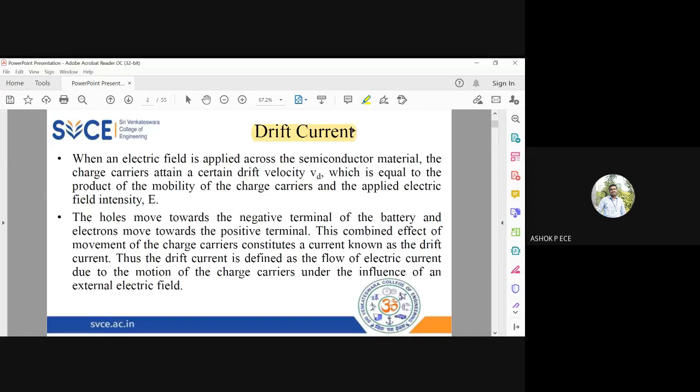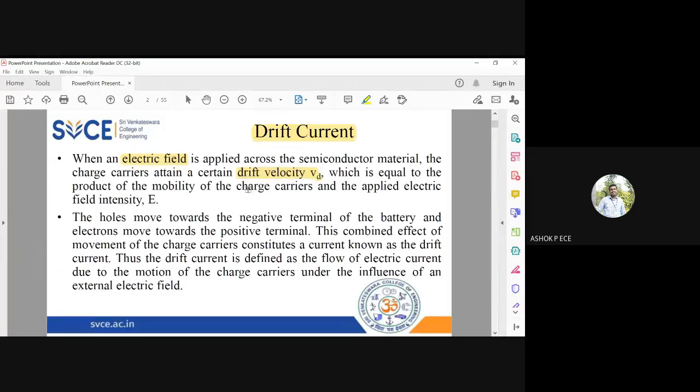Now we are going to see what is called drift current. As the name indicates, what should come to your mind immediately is that I'm applying some external force, and that force is the electric field. Drifting cannot happen on its own; it can happen only because of some external force. When an electric field is applied to a semiconductor, you are applying an additional force, so the electrons will acquire additional velocity. That additional velocity is called drift velocity, Vd.